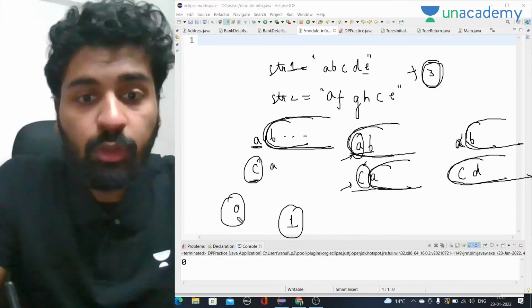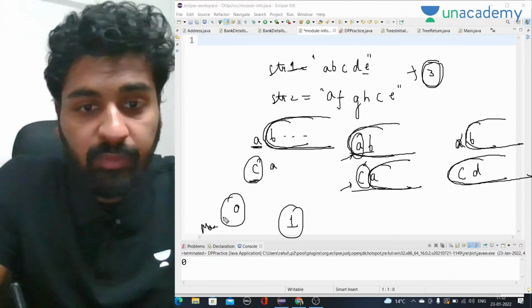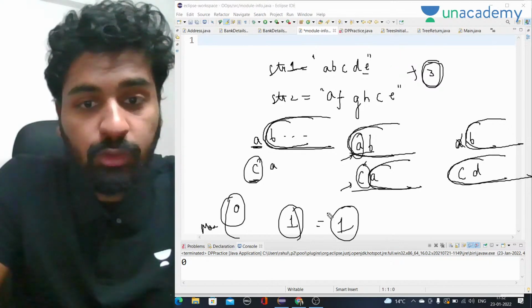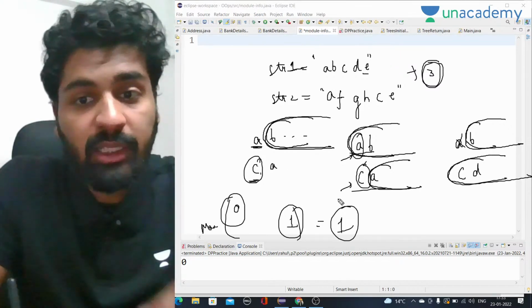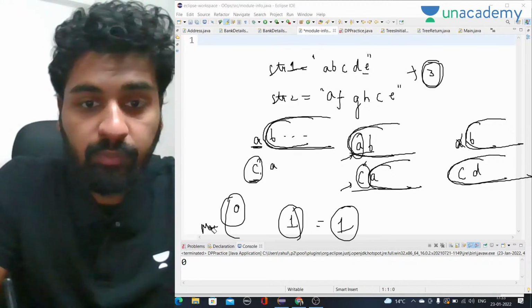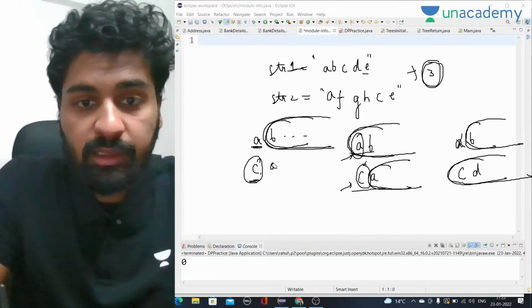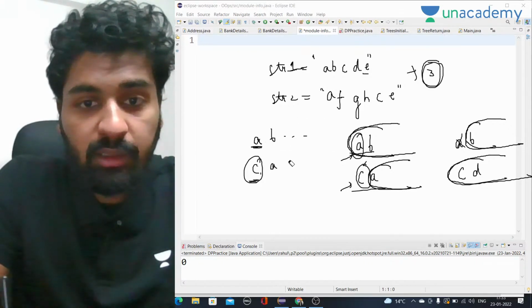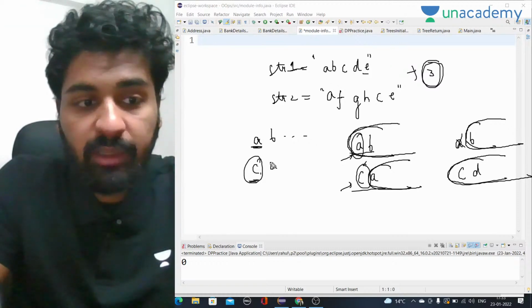Okay, so what is the maximum of them? It will be 1. So the answer, if they are not equal, will be 1. Right? So this is the case. This is what we have to do, AB and CA.